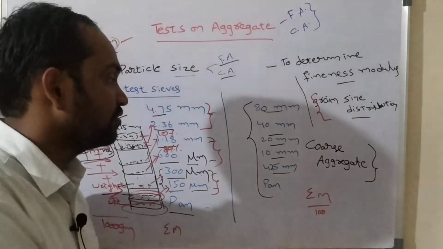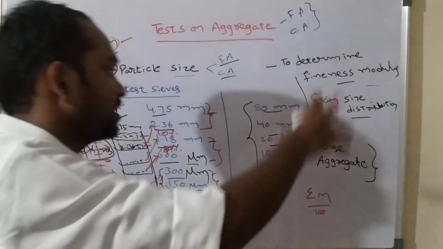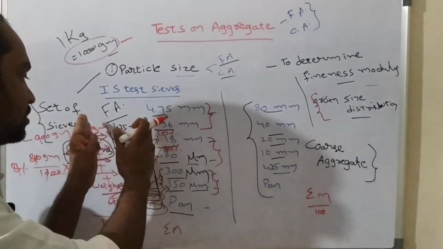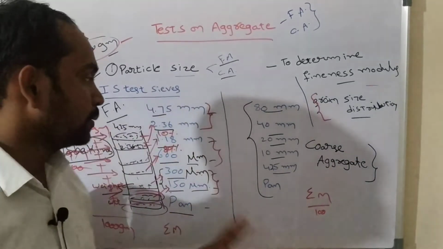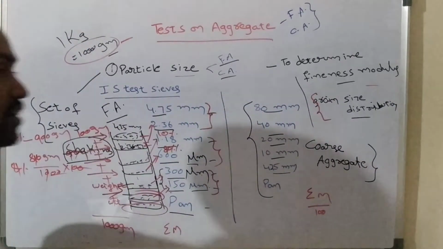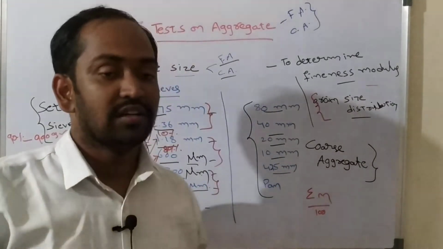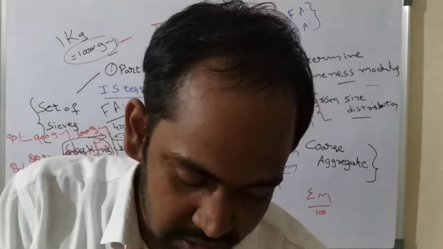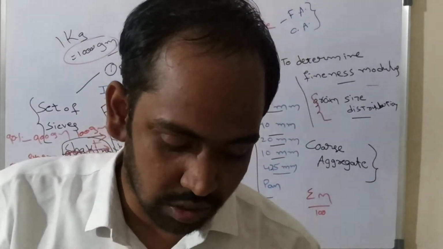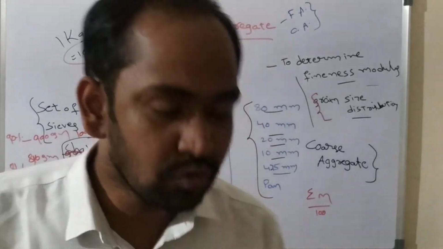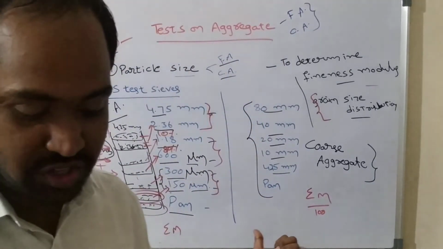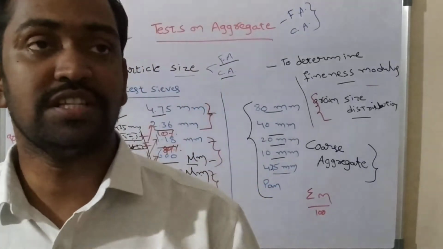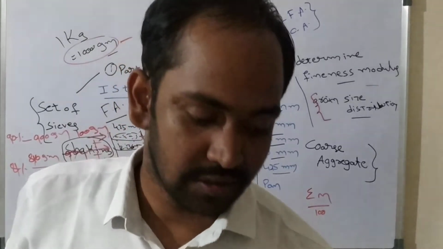So sigma m by 100 will give fineness modulus, and the different sizes present within the body of aggregate we can calculate by using this test. The main object of this test is to determine the relative amount of various sizes of particles present in the given body of aggregate. So the test is important in case of mix design.